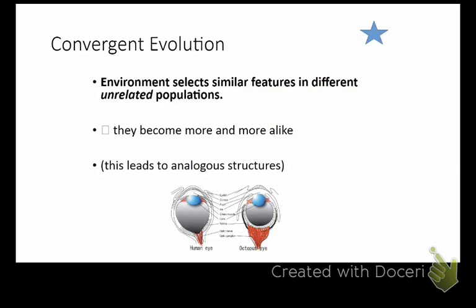Even though they're different, they're all used for the same purpose, which sounds exactly like the definition of analogous structures. Okay? So remember, analogous structures have no common ancestor, but they have a common function. So that is developed through convergent evolution.